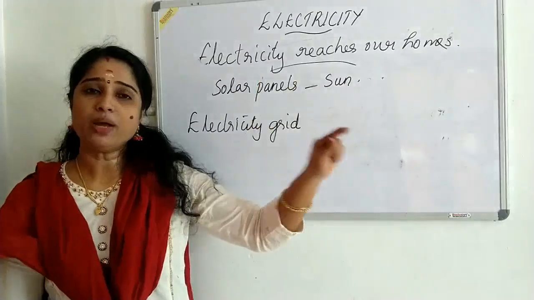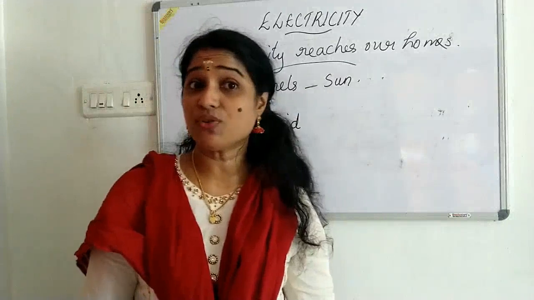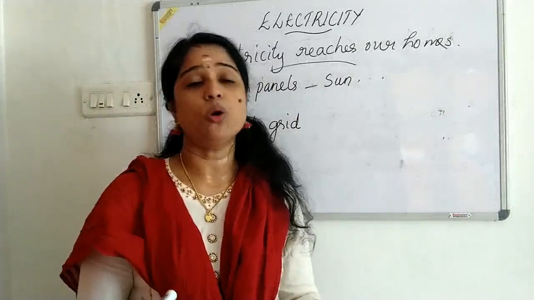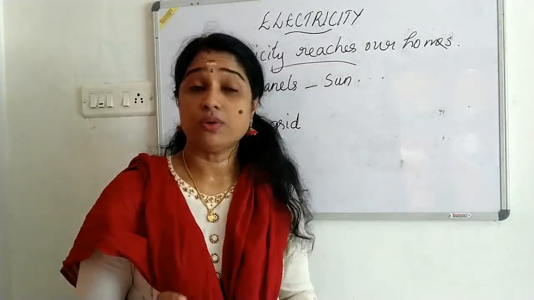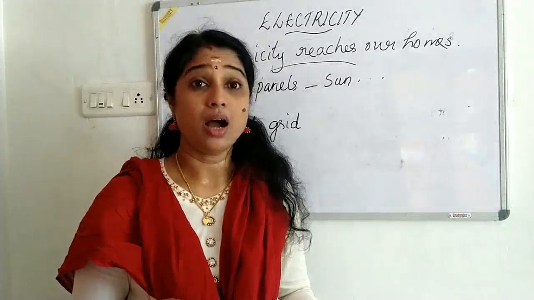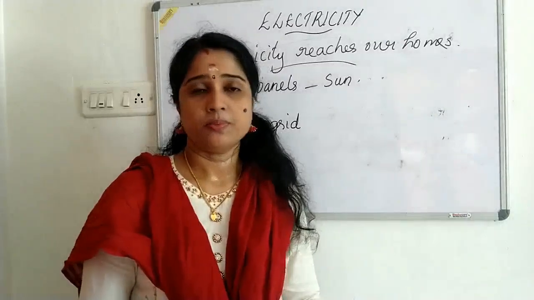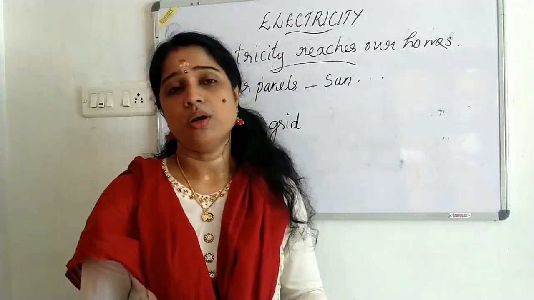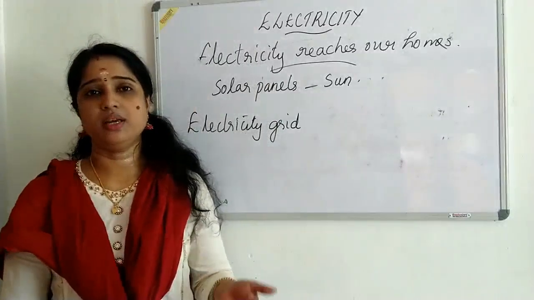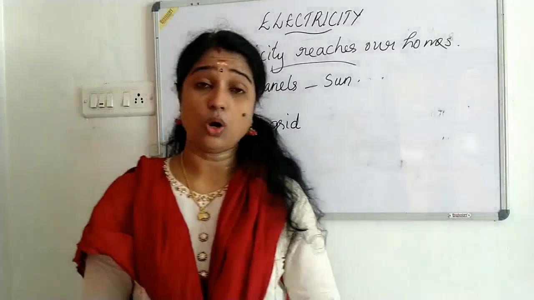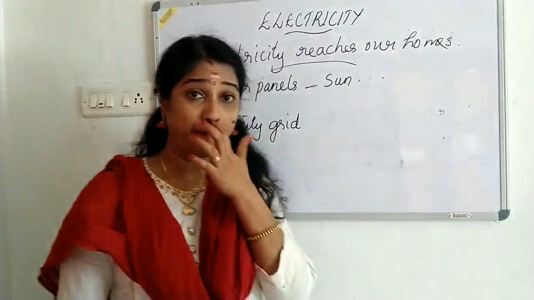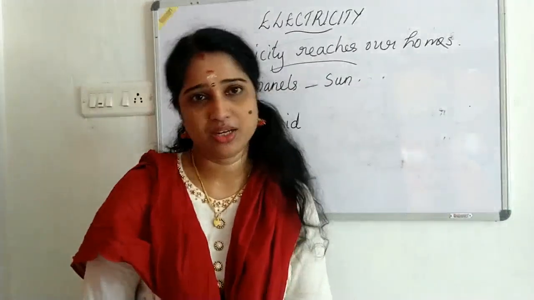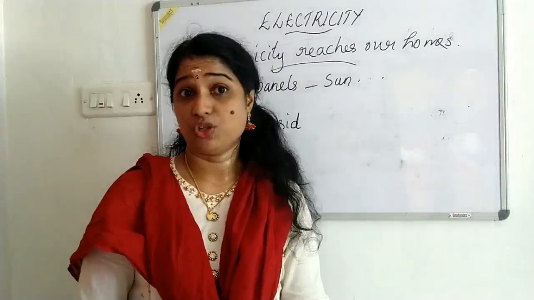If you operate electrical equipment with a wet hand, we may have the chance to get shock, because, as I told you, water is a good conductor of electricity. So whenever you operate electrical equipment, please be aware that it can be harmful. Always try to use slippers while operating any electrical equipment. If you get shock also, then you can be saved. Otherwise, when we operate it with bare legs, the earth is a good conductor, so electricity can pass, and our body is also a good conductor of electricity. That's why we get shock very fast.